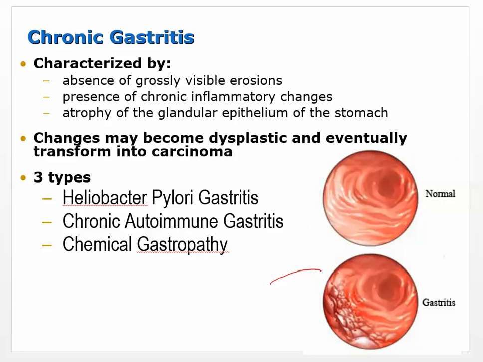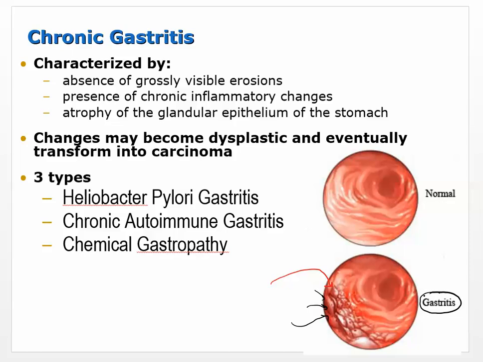You can see down here that this is some damage. I know this is just a picture, but you can get the idea that you have inflammation of the lining of the stomach here. But what you don't necessarily see is an erosion. You don't see an ulcer that is forming. And so that's when we refer to it as gastritis.